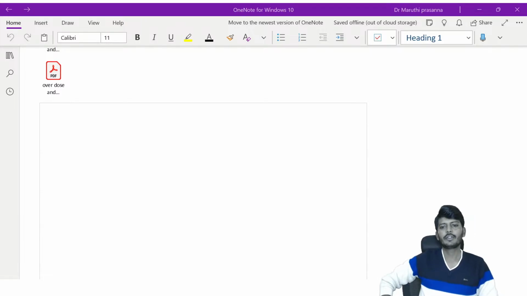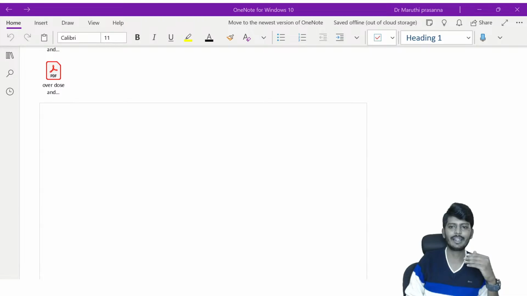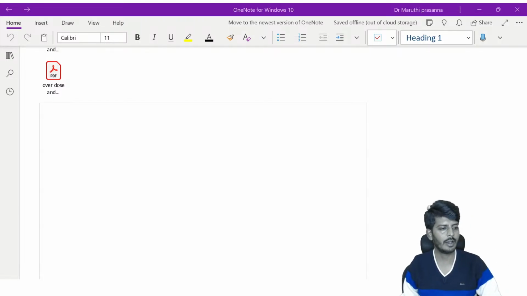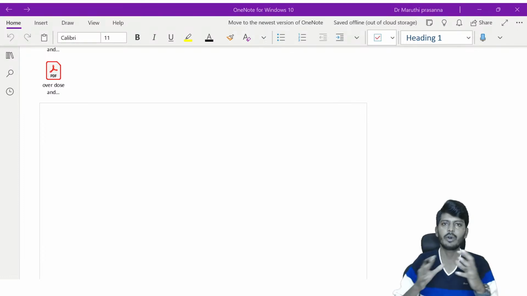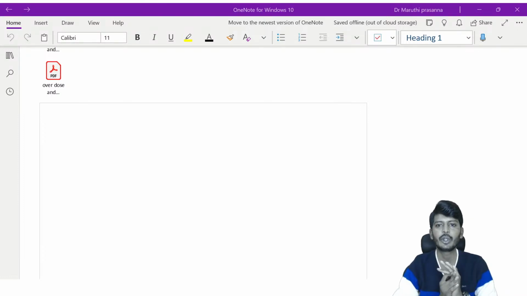Welcome to today's session. Let me first explain what we are going to do in this session, and let's see what all we can cover. Dear students, in this session I am going to cover the major important drug overdoses which have been frequently asked in the FMGE exam, वो पूरा cover करेंगे. We'll be covering all the important topics or overdoses which have been asked. ठीक है?